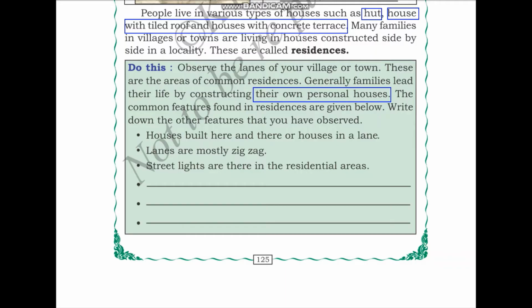So these are two types of observations that we can make. One is either houses are built here and there or they are built in a straight lane. Next, lanes are mostly zigzag. They have also observed that lanes are mostly zigzag. And street lights are there in residential areas.